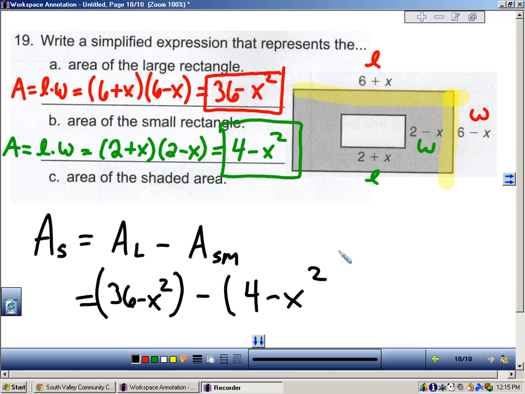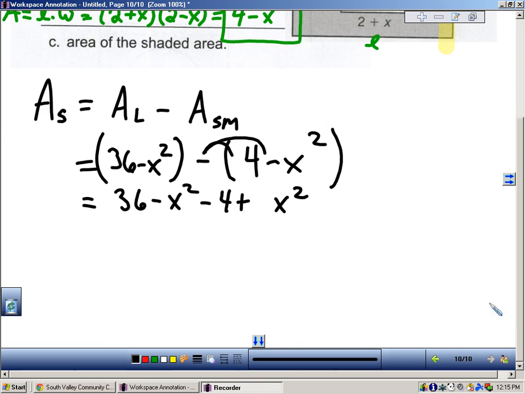Now, we might get an answer here, it looks like. I don't know, let's just go with it. See what happens. So, distribute the negative sign. And we end up with, we're going to get some reduction here.